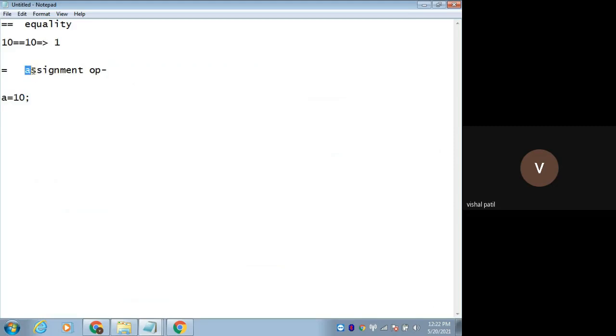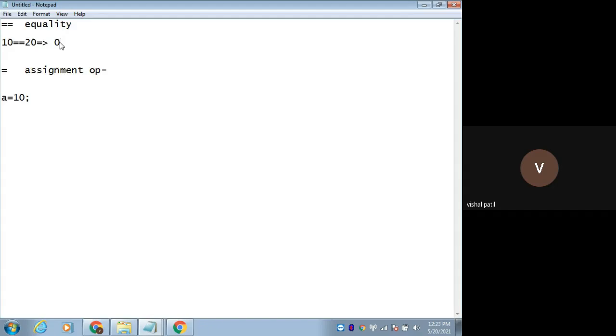This is the assignment operator, this single equal. If it is a double equal, then it is the equality operator. It checks whether 10 is equal to 10. If it is true, then 1. If it is false, then it will be 0.